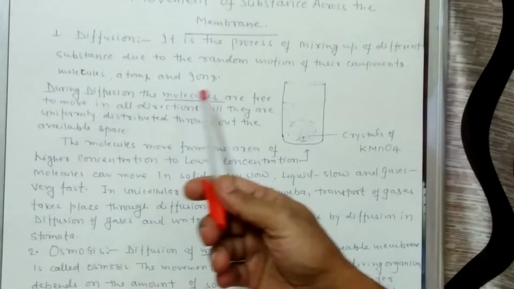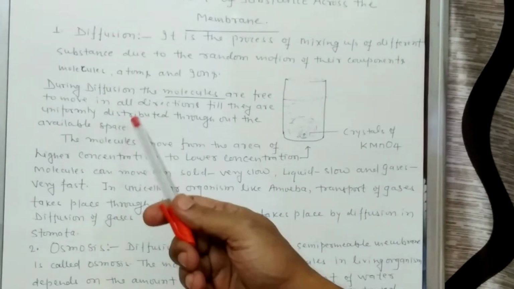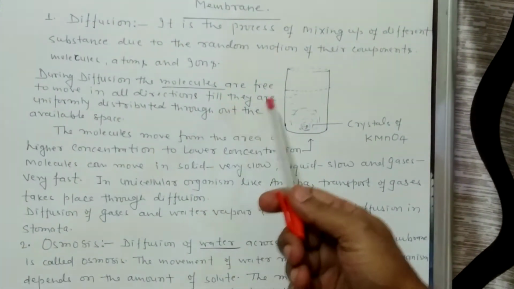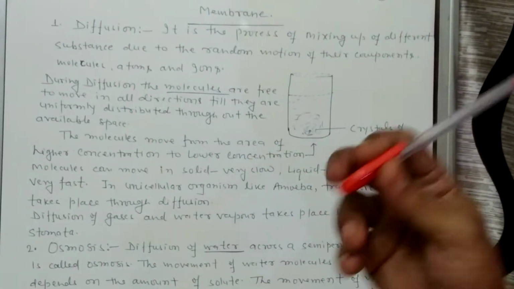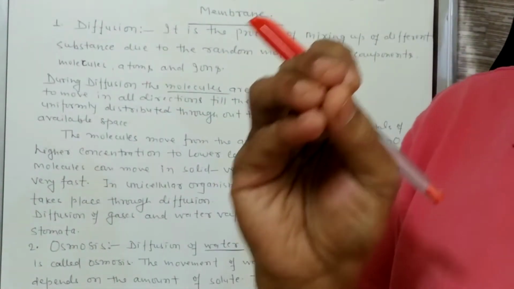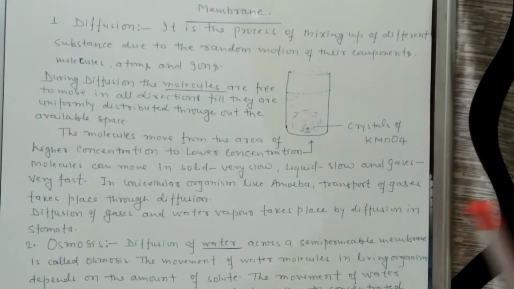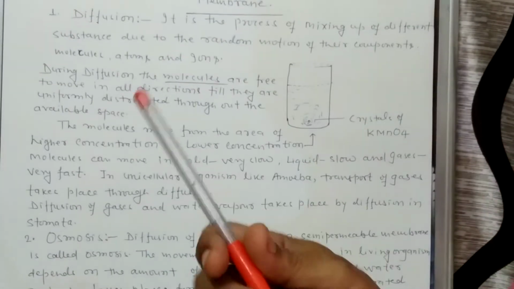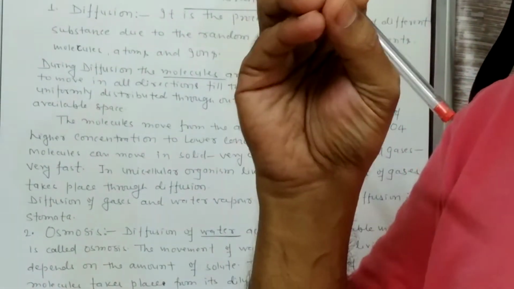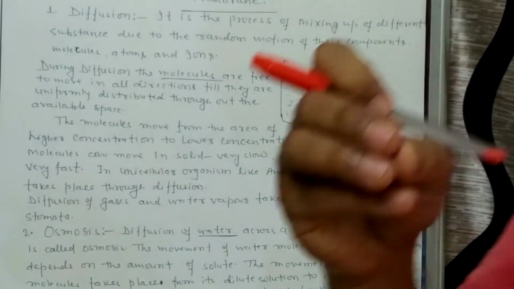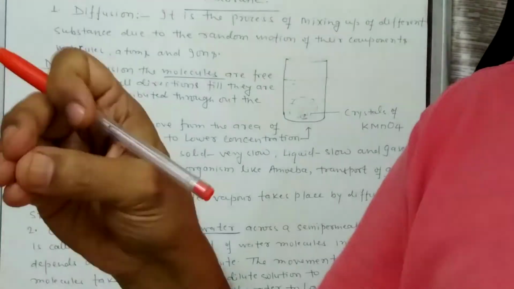During diffusion, the molecules are free to move in all directions till they are uniformly distributed throughout the available space. Suppose we take a dye, for example potassium permanganate, and put it under water.